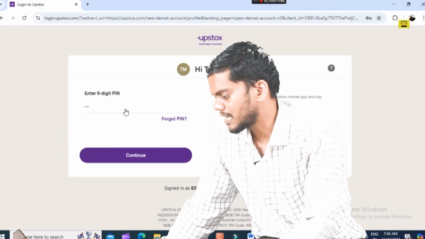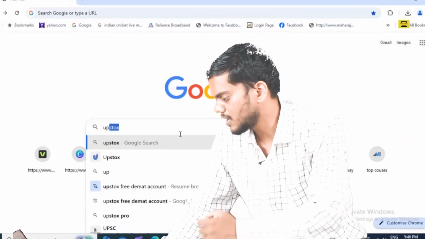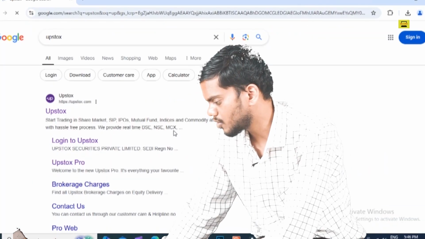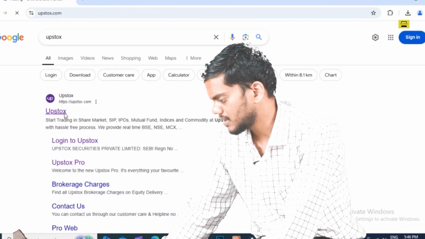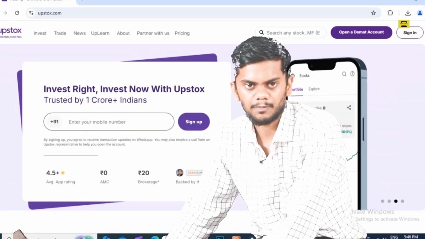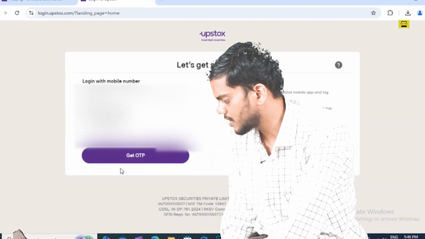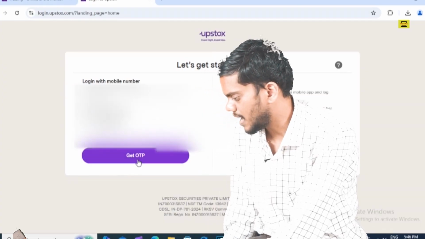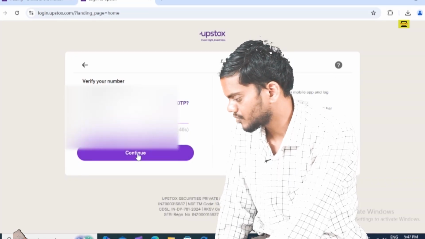So guys, I have already opened the demat account, so I will go to Upstox here and enter. Then you see the landing page of Upstox opens. Then I will type my mobile number here and then the OTP.